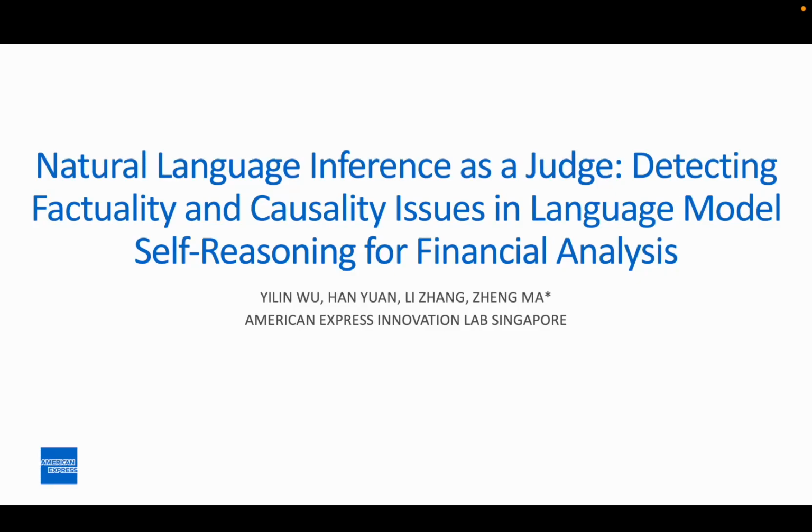Language models, LMs, particularly large language models, LLMs, have a wide range of applications in the financial field due to their ability to analyze and model textual and multimodal data. However, LMs are not perfect. They sometimes hallucinate and may generate non-factual responses or produce non-causal reasoning points. These errors, particularly in the finance field, could lead to incorrect conclusions and monetary losses.